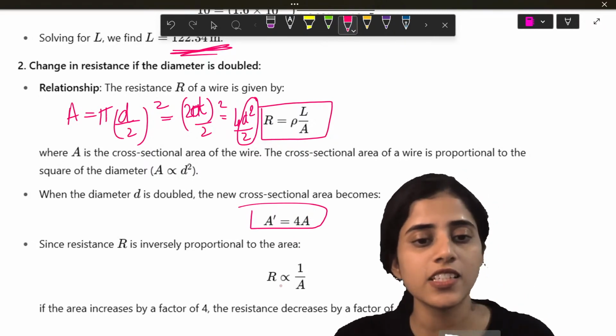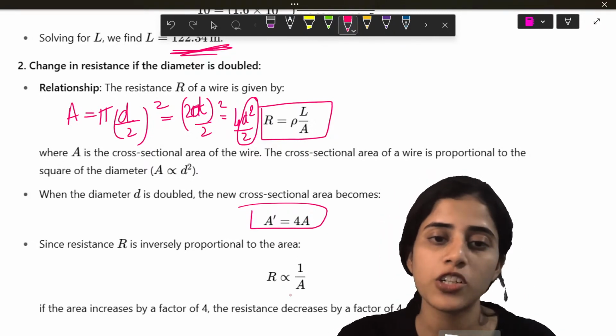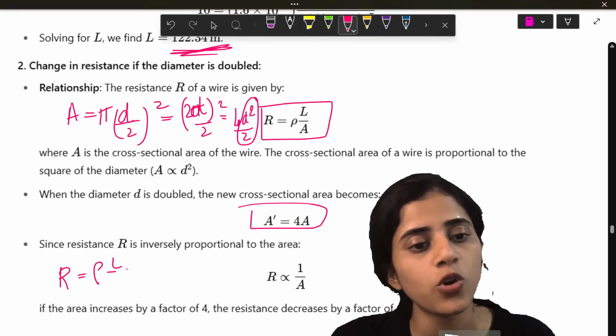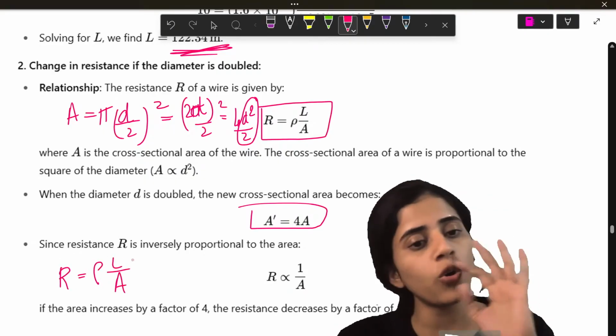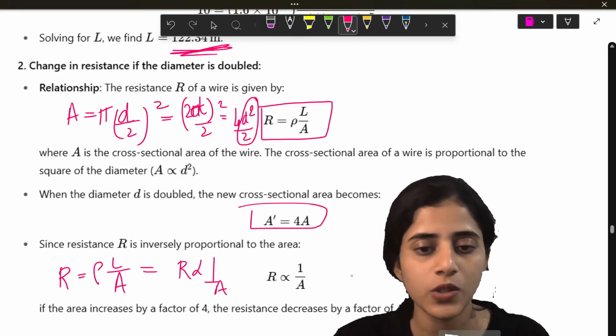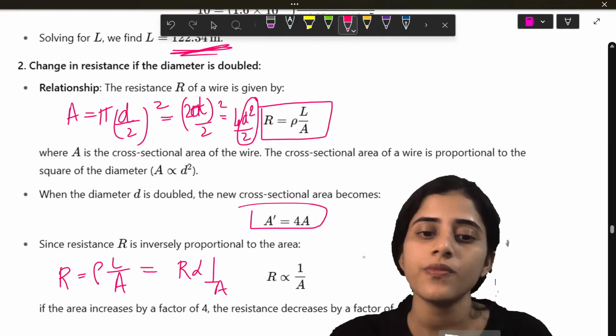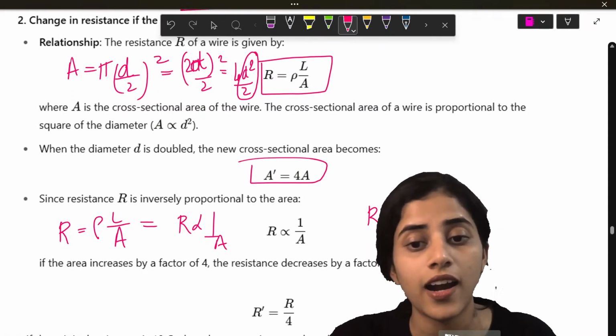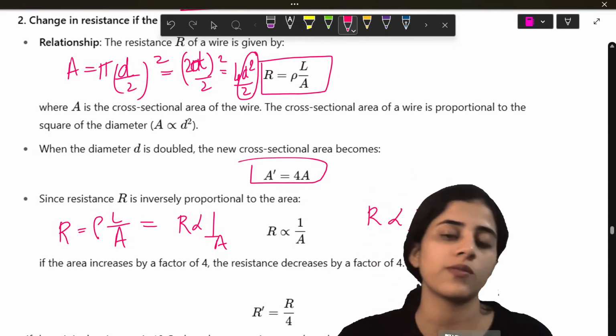So, what will resistance be? Inversely proportional, 1 by A. See, how did I get that? R is equal to rho L by A. So, if I take rho and L as constant, then R is proportional to 1 by A. Okay. So, R dash is R by 4.